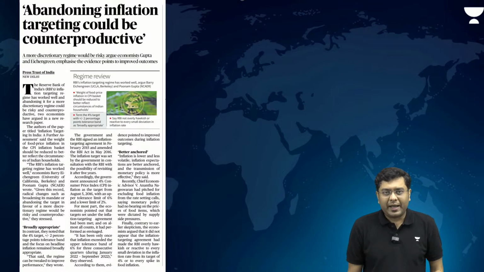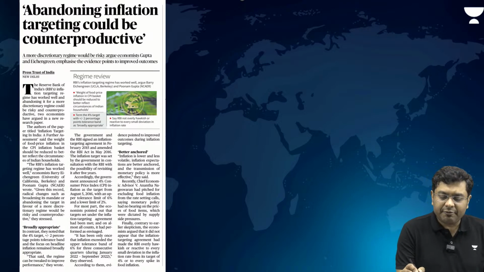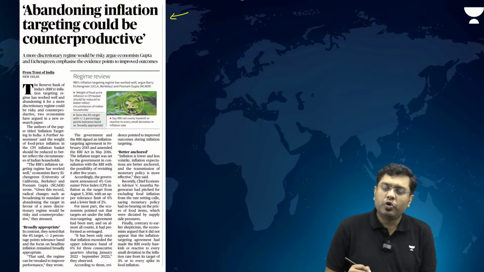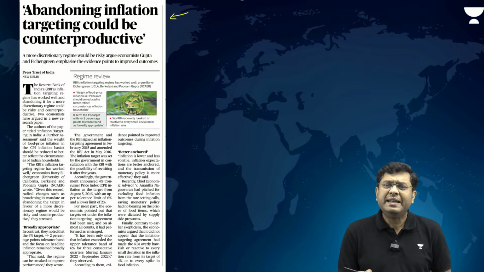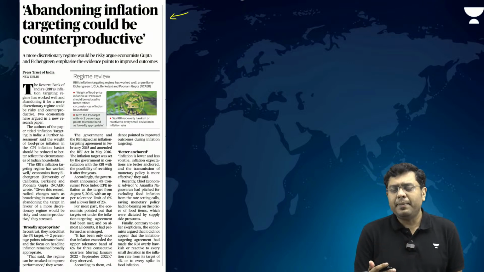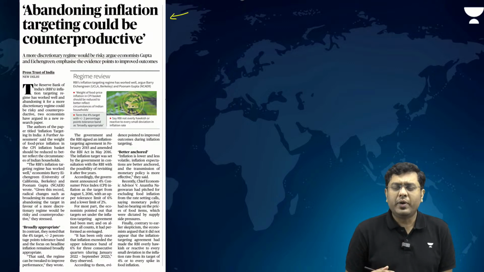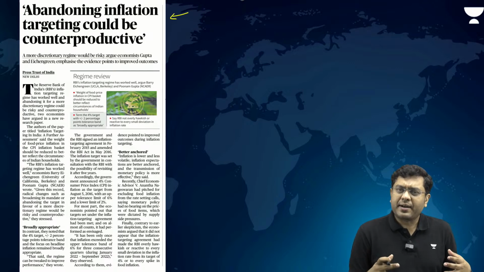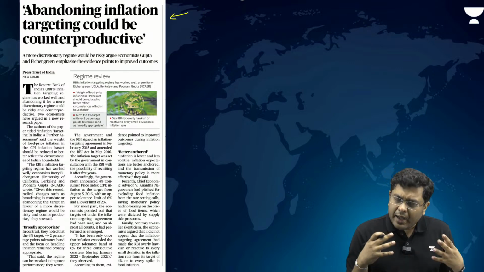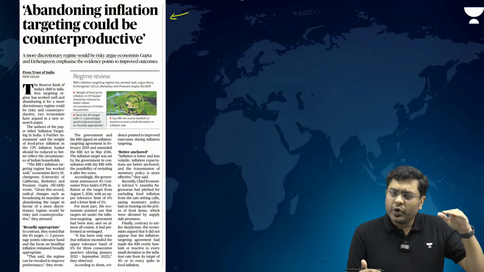Then moving on to the last topic, and that is that abandoning inflation targeting could be counterproductive. Now, this is largely an academic study which has been carried out by two individuals. Here, what you need to understand is a reiteration of the fact that RBI's monetary policy is largely targeted towards keeping the inflation in check.